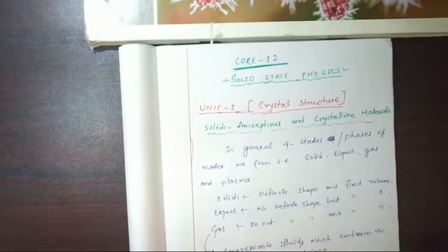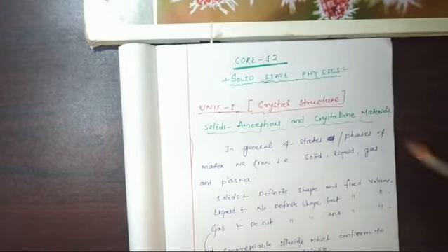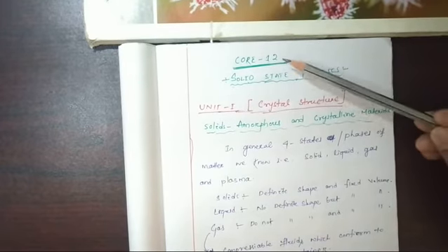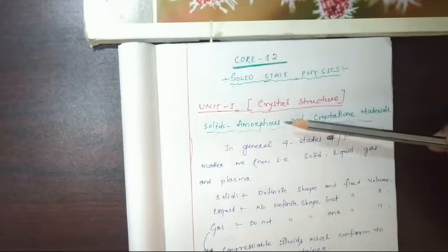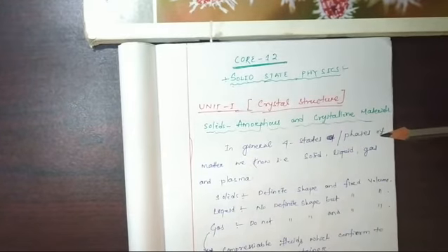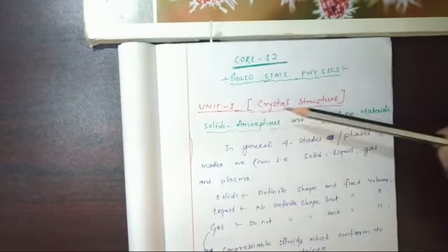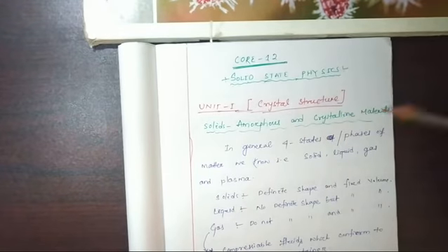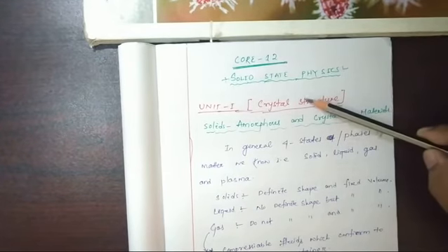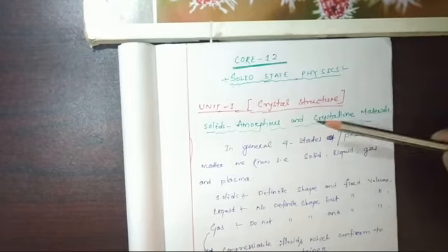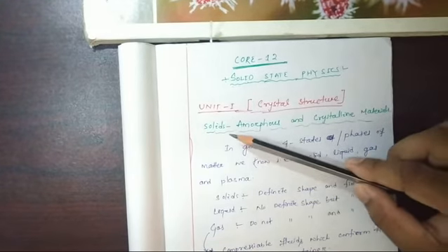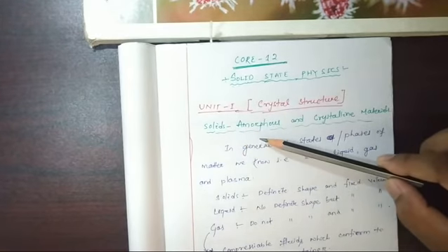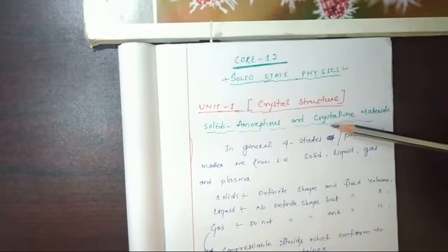In our last few classes, we have started the core 12, that is called solid state physics, and from unit 1 we have started. Unit 1 belongs to crystal structure. In this unit many things we are going to study, but to start with we discussed the solids that belong to amorphous and crystalline.